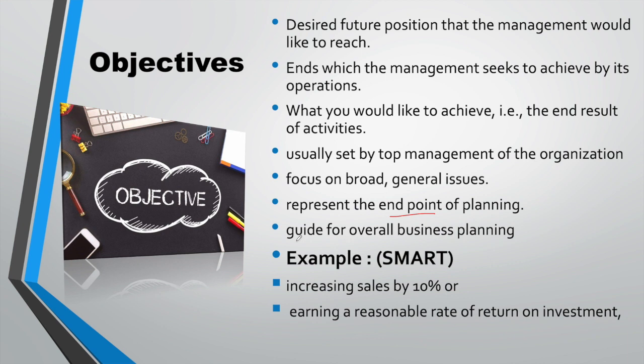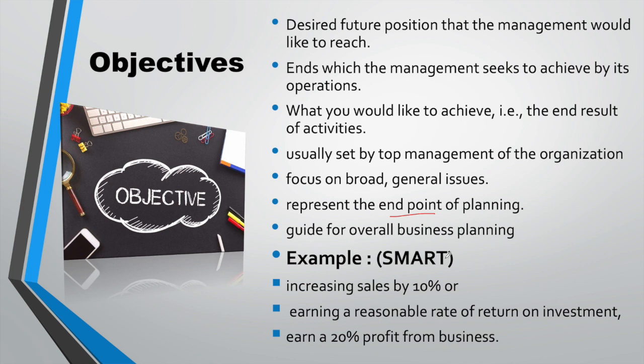Another example you can say is earning a reasonable rate of return on investment. You will have to fix it, like at least 12% should be the rate of return on our investment in the business in a year. Then there may be one objective like earning 20% profit from that business within 1 year, within 1 month, or whatever is the amount of the sales.